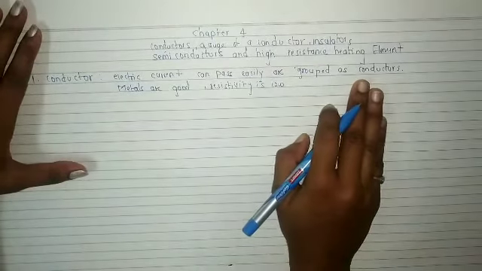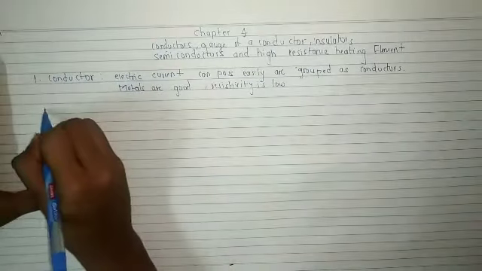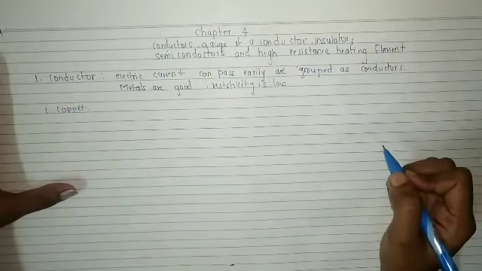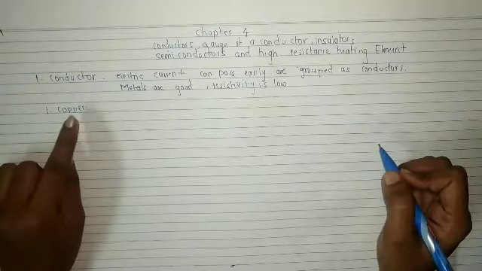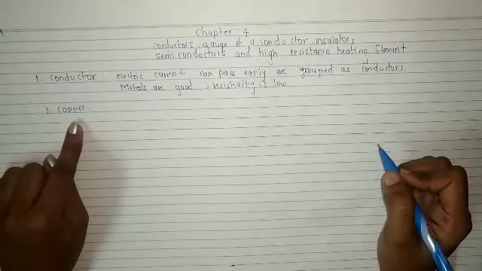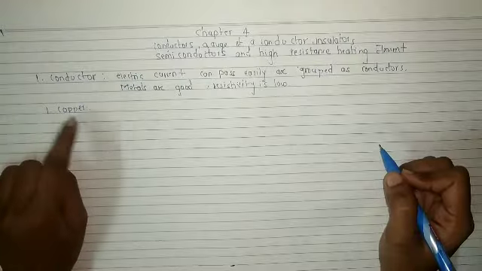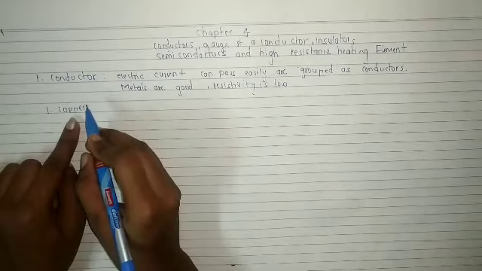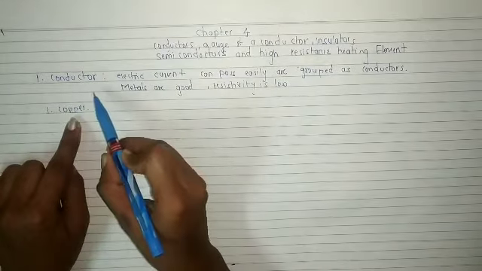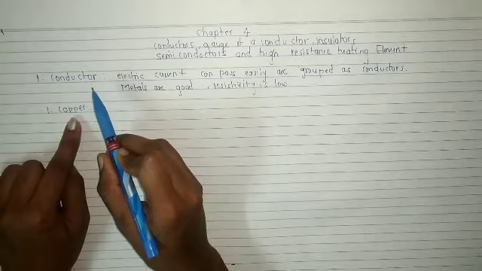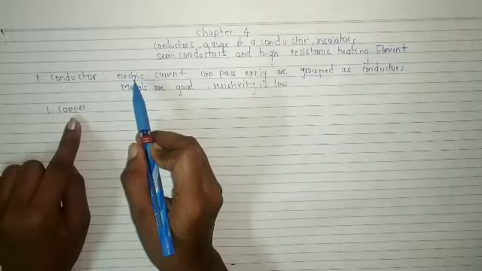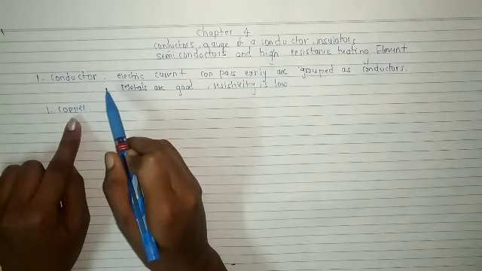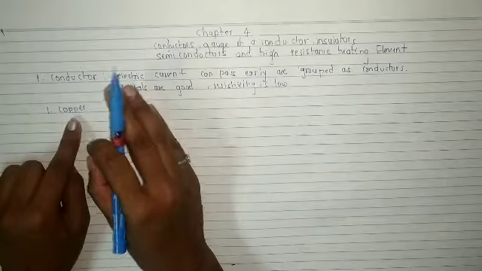So starting with the first one, copper. This is the most used conductor. Every conductor has its own resistance. It doesn't mean that a conductor will flow current without any opposition. Yes, the conductor passes the current easily, but they have their own resistance.